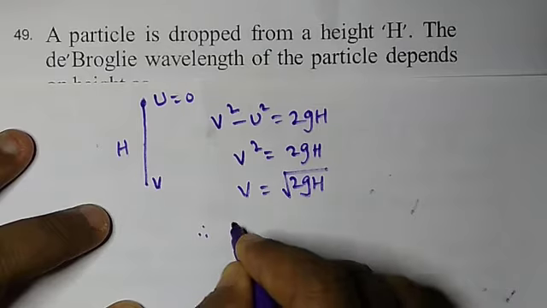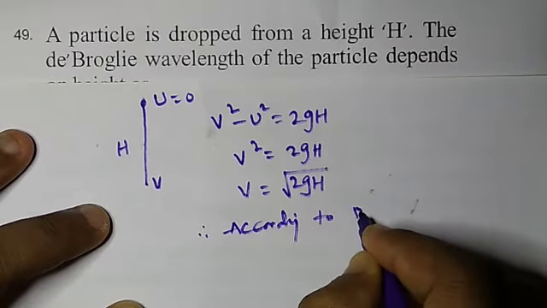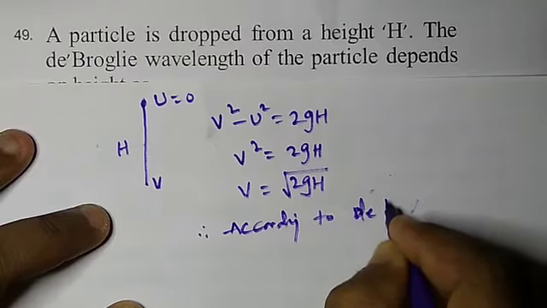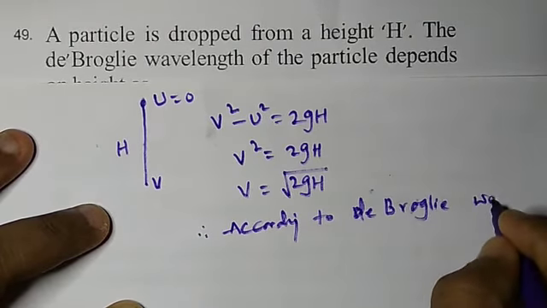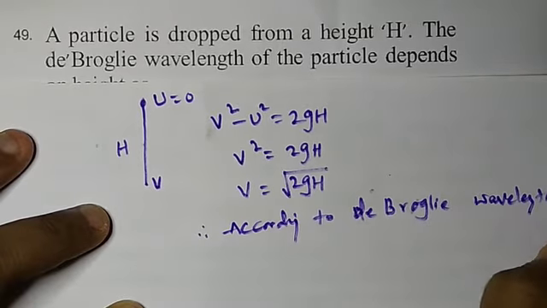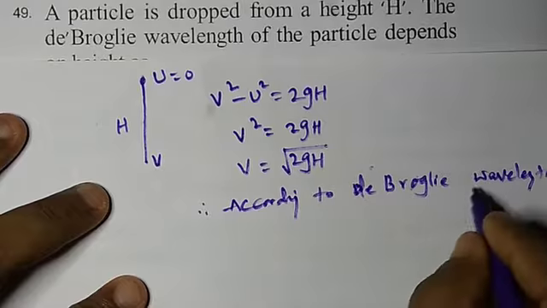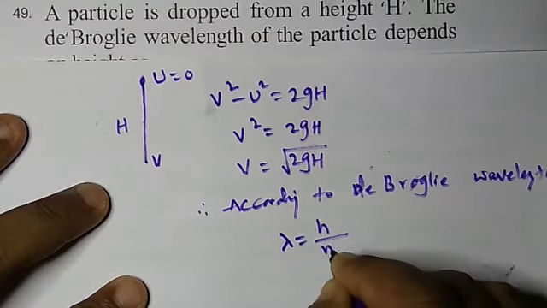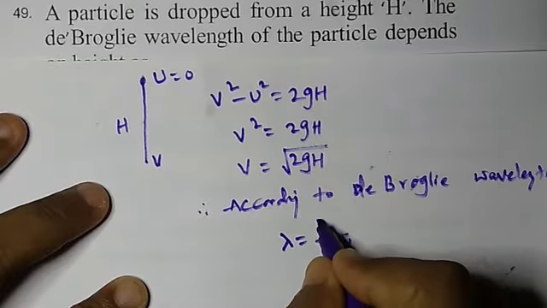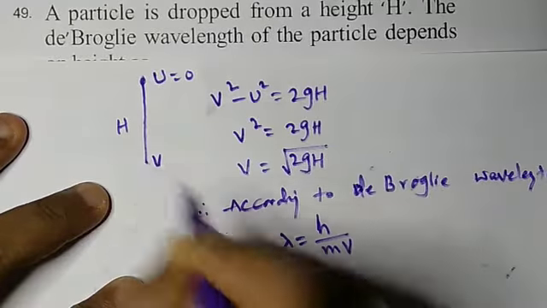According to de Broglie wavelength, the formula is lambda is equal to h by mv. h is Planck's constant, m is the mass of the particle dropped, and v is the velocity with which it is coming down.